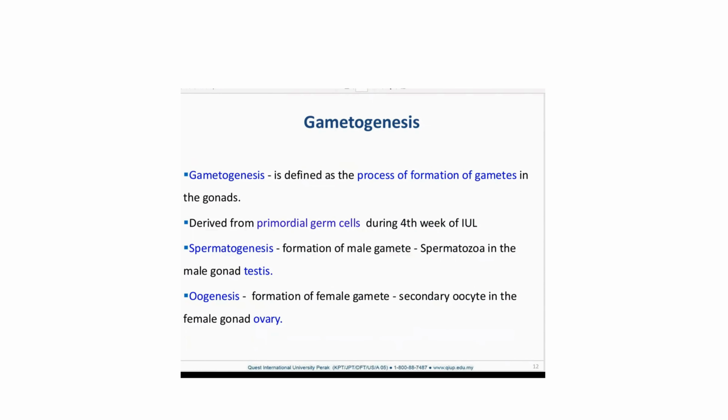Next one is gametogenesis. Gametogenesis is defined as the process of formation of gametes. It's a normal thing, right? It occurs in gonads. We discussed what gonads are.